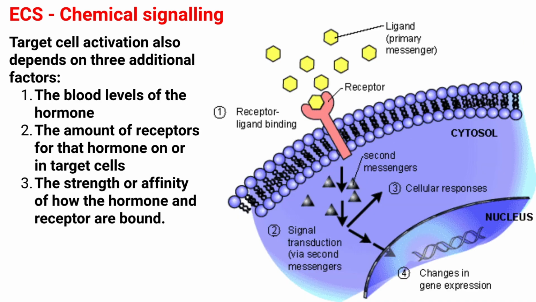Target cell activation also depends on three additional factors: the blood levels of the hormone, the amount of receptors for that hormone on or in target cells, and the strength or affinity of how the hormone and the receptors are bound. Hormones also influence the amount of receptors that respond to other hormones.